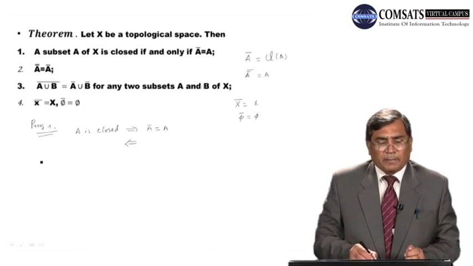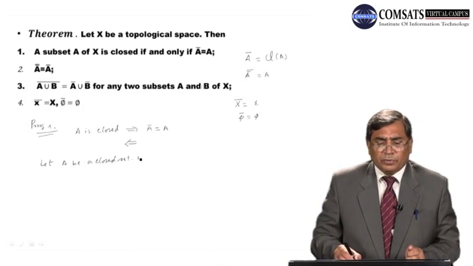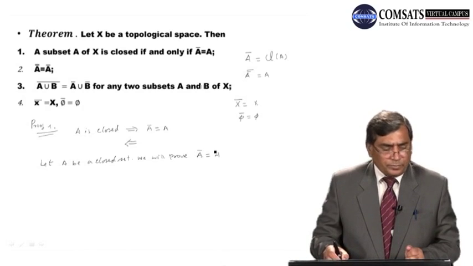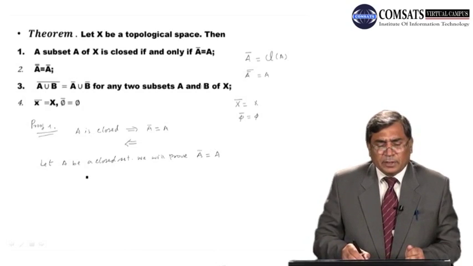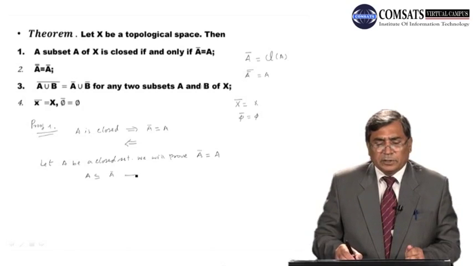So for the first part we assume that A is a closed set. What we will do, we will prove closure of A is equal to A. Dear students, A is always contained in closure of A. This is, say, equation 1.